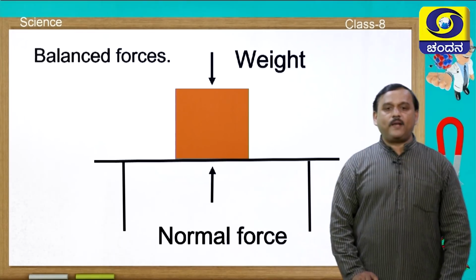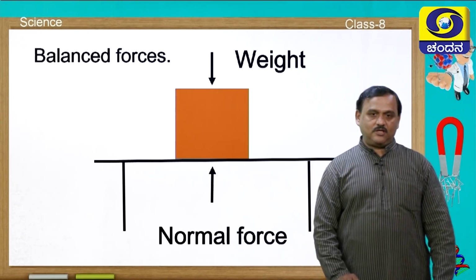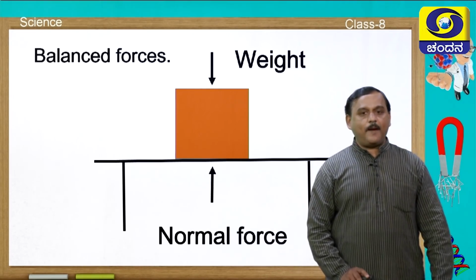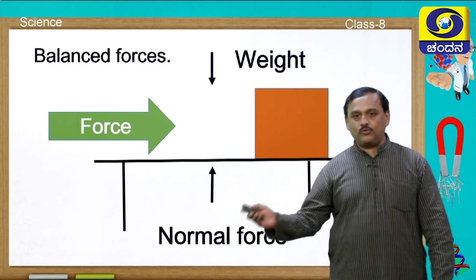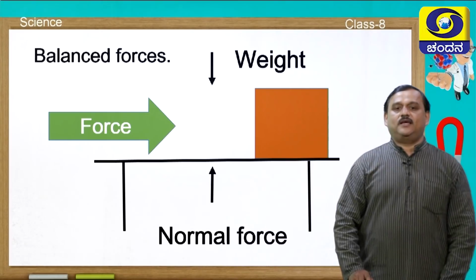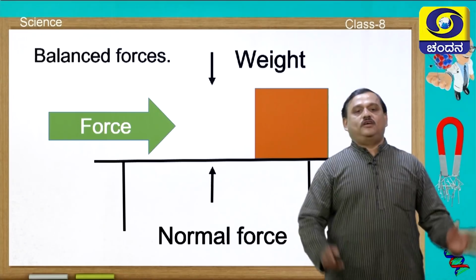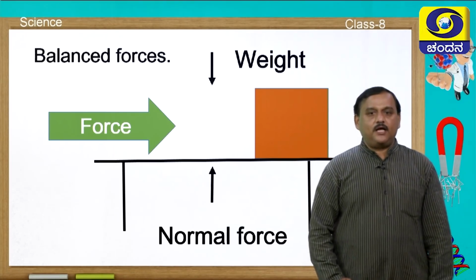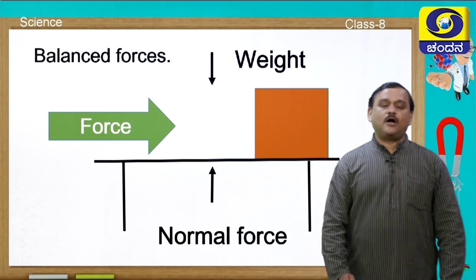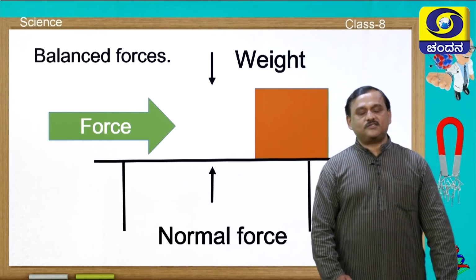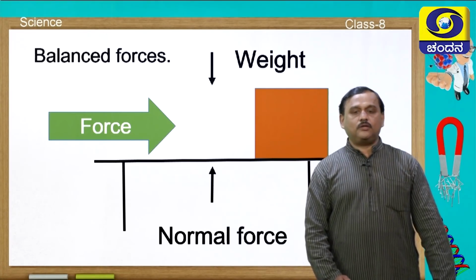Yes, you have to apply force. Then there come the unbalanced forces. Let us see what happens if I apply force on the box. I applied force and the box moved. The force causes motion. Here in this case, the force was from left hand side to right hand side. The box also moved in the same direction of the force. So this is how unbalanced forces cause motion and balanced forces cause no motion on the object.